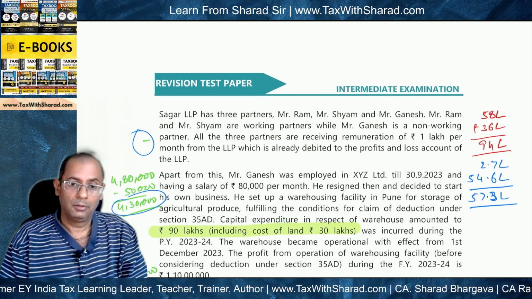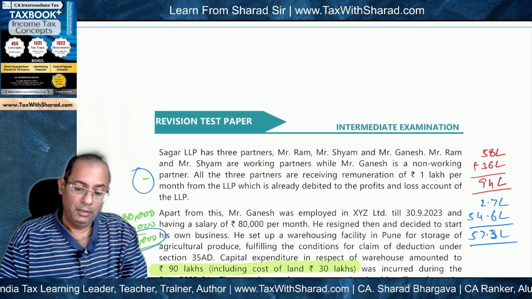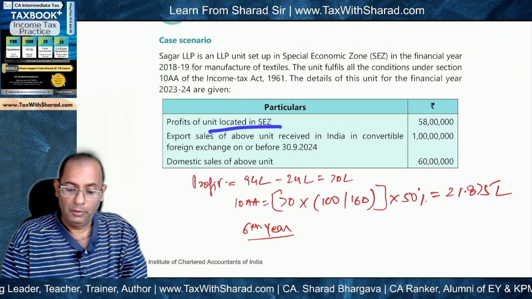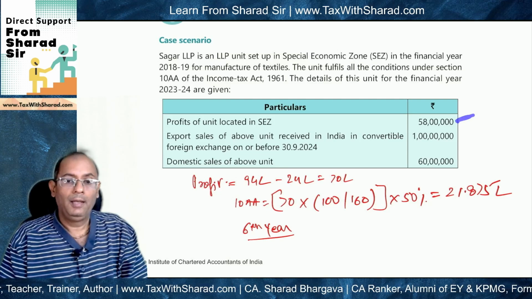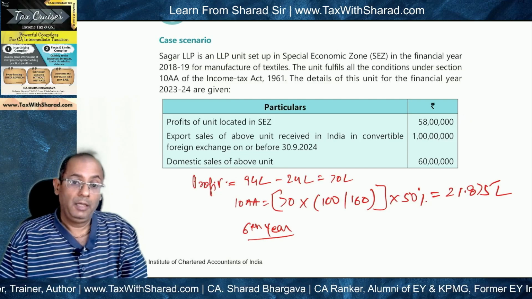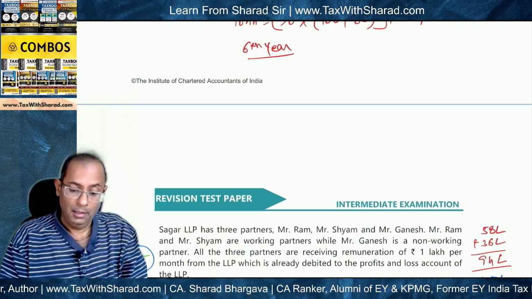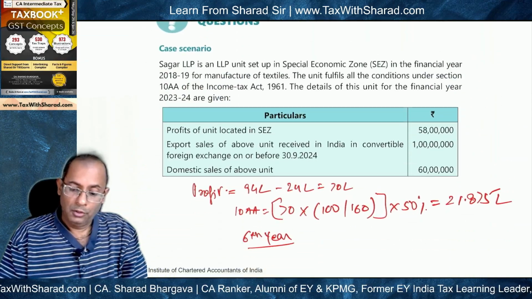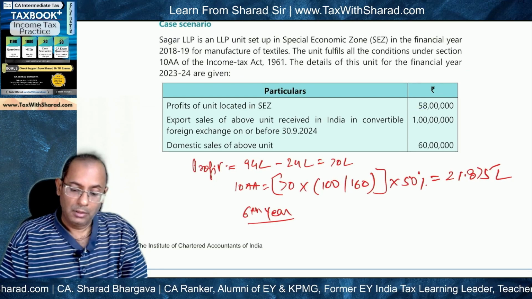That means 12 lakh is not supposed to be allowed as deduction. So when we arrive at this profit of the unit, we will need to add back 12 lakh, which has not been allowed as deduction in the hands of the LLP for Mr. Ganesh, because Mr. Ganesh is a non-working partner. So 12 lakh when we add it, this comes to 70 lakh.